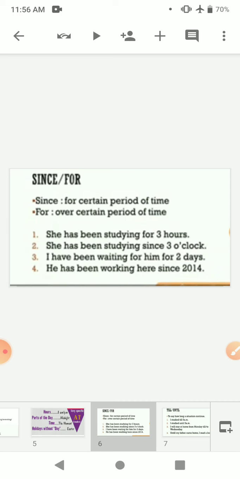Like we have one more example. I have been waiting for him for 2 days. It means an exact date is not given. He has been working here since 2014. So the exact date when he joined is mentioned. It's not said in years, like he is working here for 2 years, but rather the exact time of the period is given, 2014. So when an exact time or period is given, we use since. But when we do not have an exact time or period, we use for.